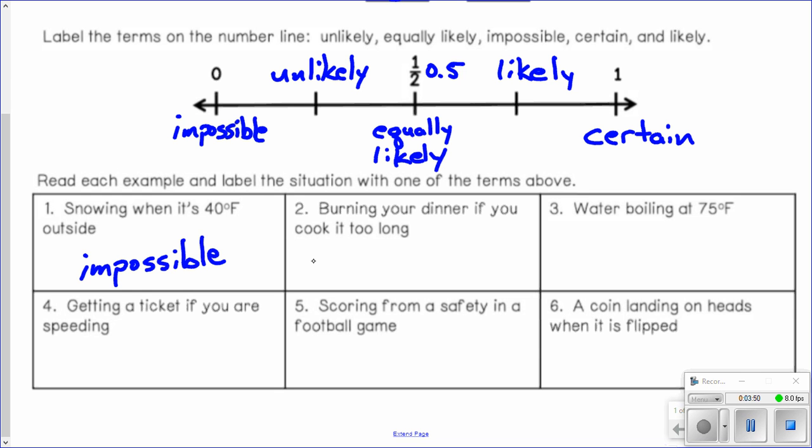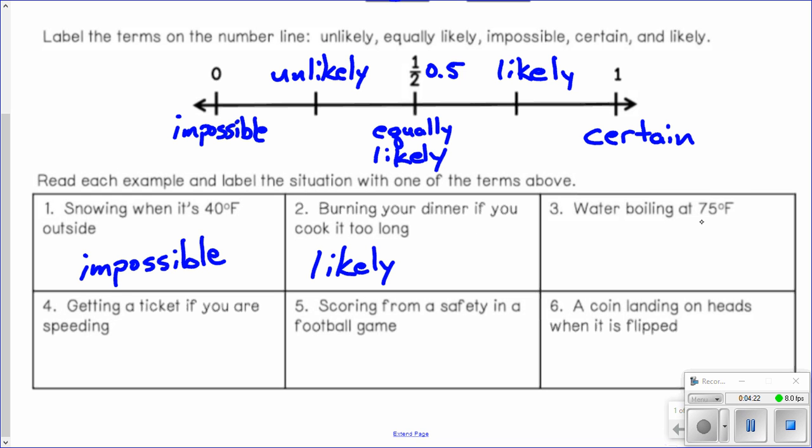Number 2, burning your dinner if you cook it too long. If you cook your dinner too long, is it definitely going to be burned? Or maybe it's going to be burned? I think the best answer here would be likely. It's not certain. You could cook your dinner too long and not burn it, but it could happen, and it probably will. So it's likely. You could argue that this could be equally likely, and I probably would agree with you.